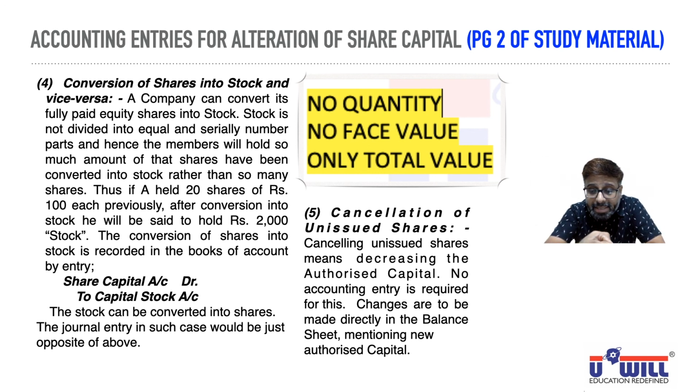So read this: cancelling unissued shares means decreasing the authorized capital. No accounting entry is required for this. Changes are to be made directly in the balance sheet mentioning new authorized capital. Don't write this in your notebook because we are not going to have any journal entry and we are not even going to have it in the practical question. So I hope everyone is clear with today's concepts of alteration of share capital.